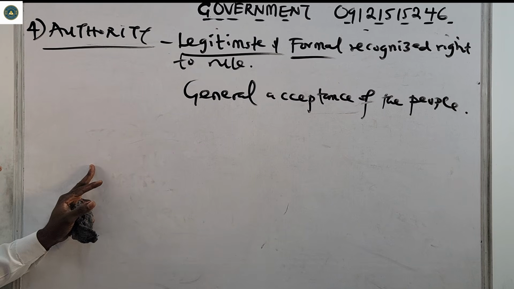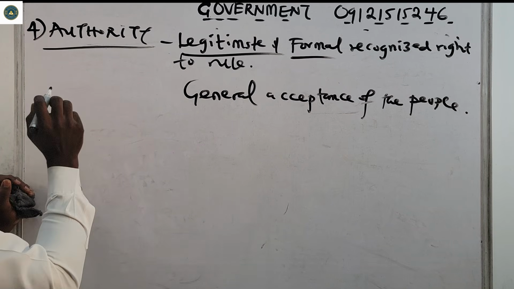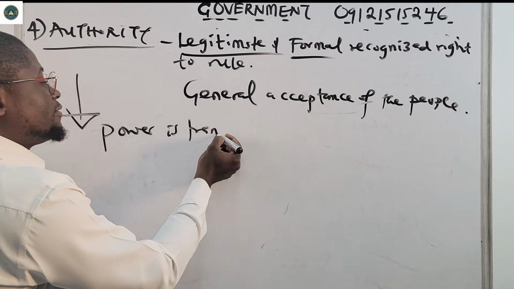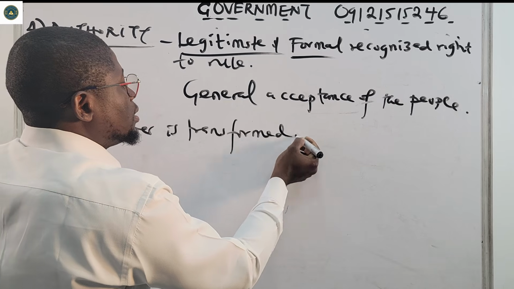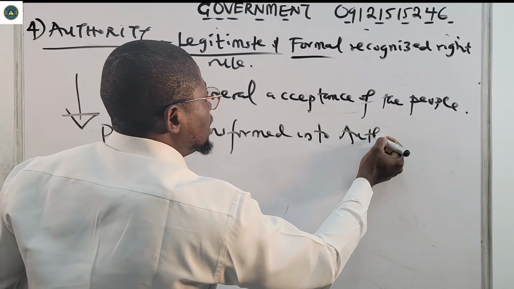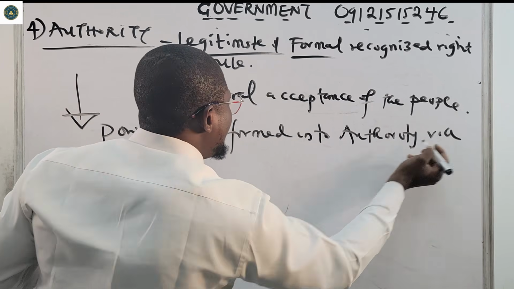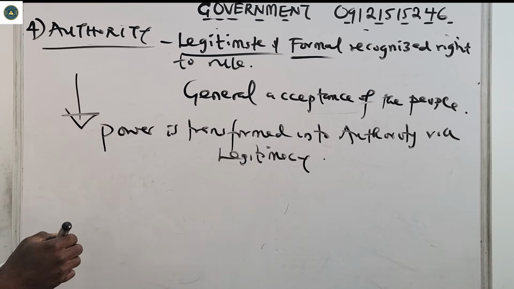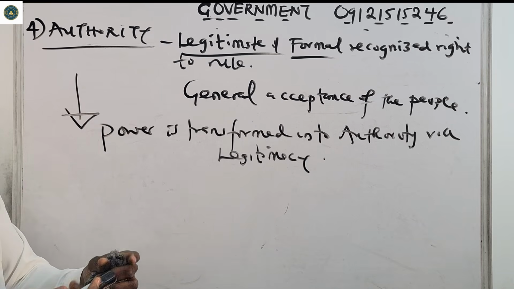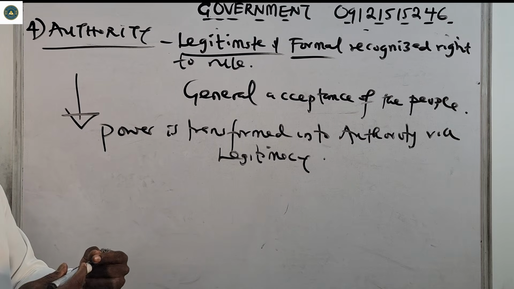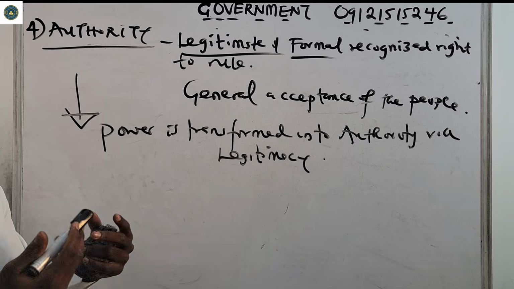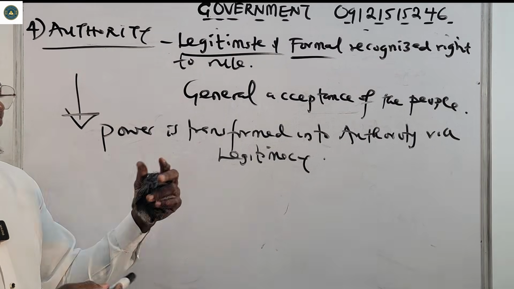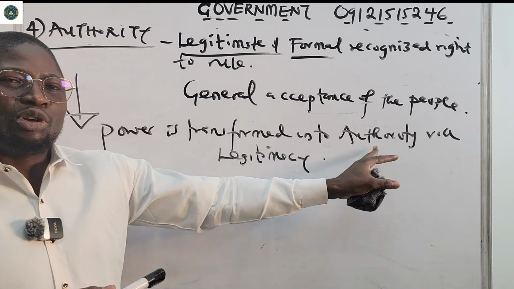And please note that power is transformed into authority via legitimacy. You must note, this is an exam question. When someone has power, it is transformed into authority via legitimacy. It's just like somebody that was voted for. He has political power, and that power is transformed into authority, so he can rule.